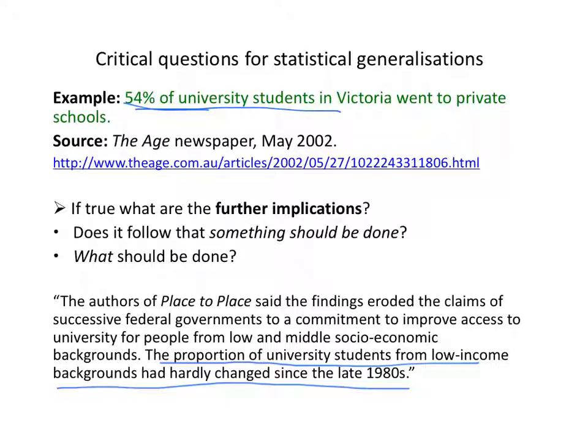If it's decreasing, and has been decreasing for a while, you might say, well, the trend is downward, and so perhaps we don't really need to do anything more. If the trend was upwards, on the other hand, and you thought it was important that private school students weren't overrepresented in universities, then you might think it would follow that we should try and do something about it to change this statistic.